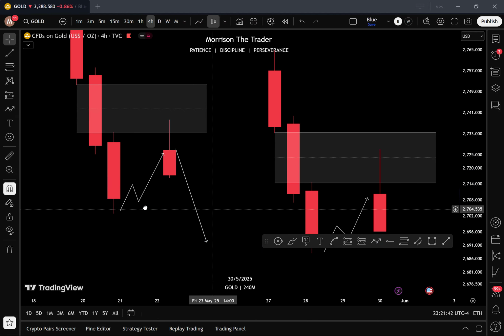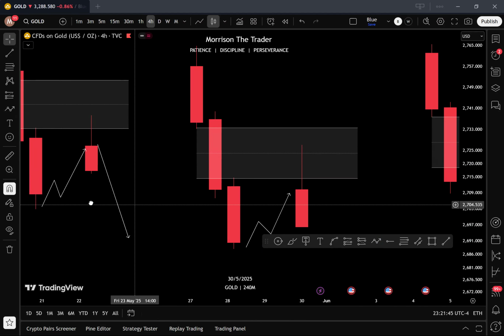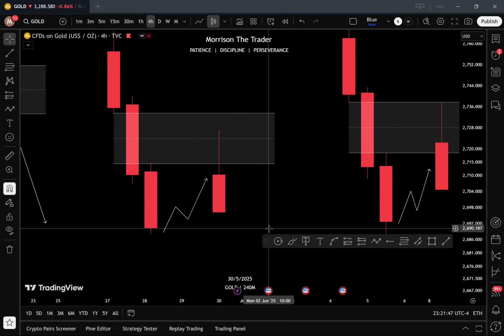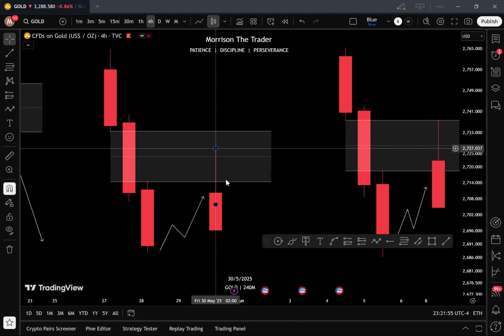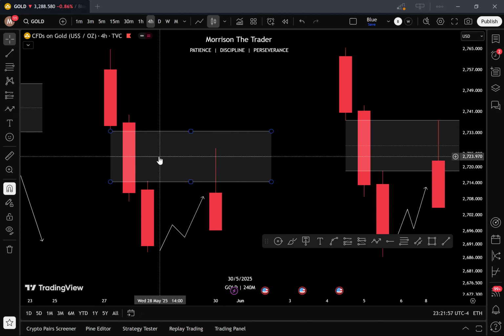And another example is when price gets into a fair value gap, what you expect the candle to do is go into the fair value gap, beyond or above 50% of that fair value gap.